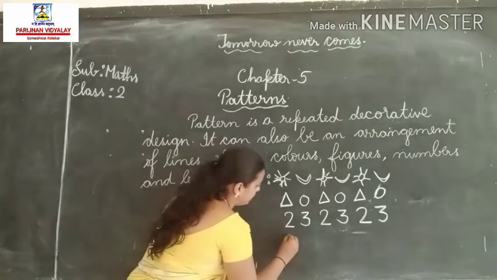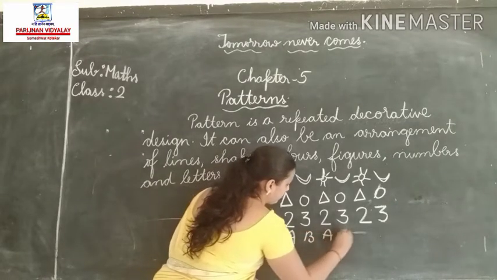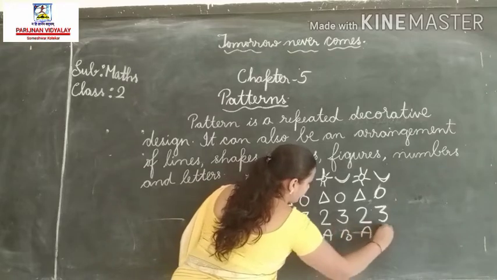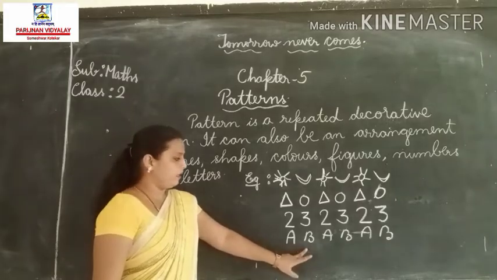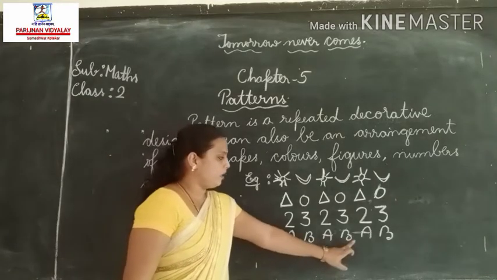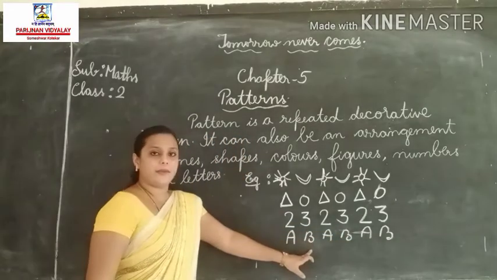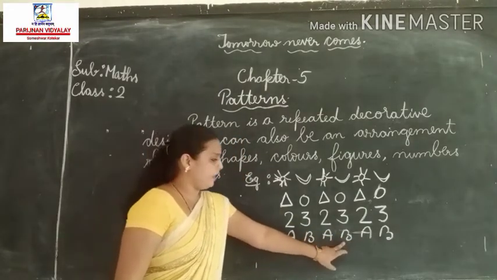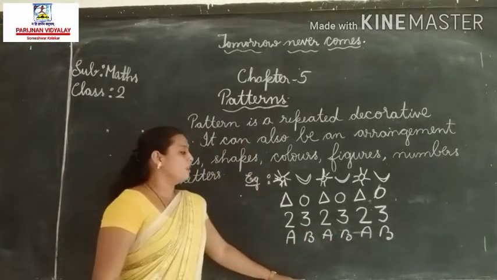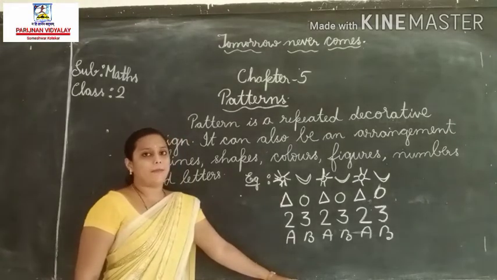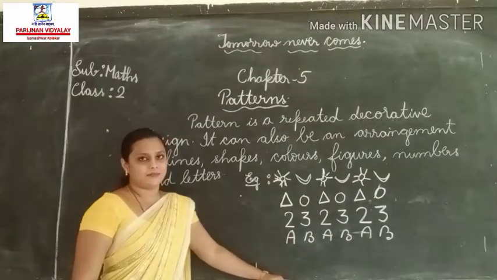One more example. Look here. A, B. A comes first, then the B. A, B. A, B. So this is also called a pattern.